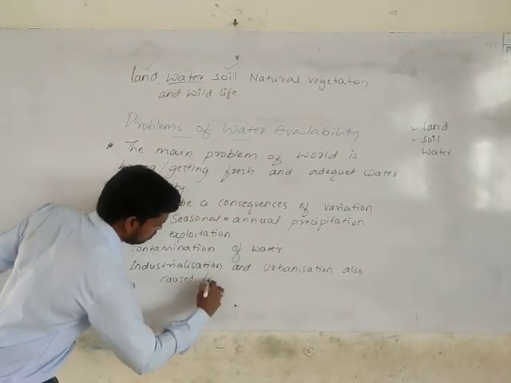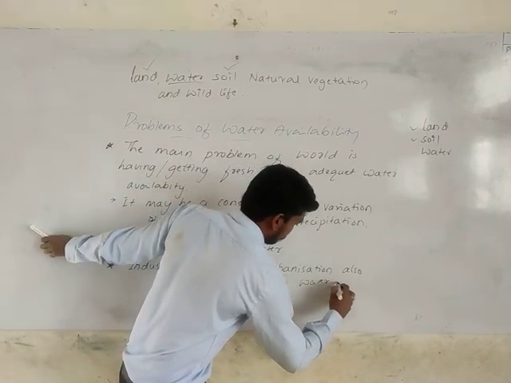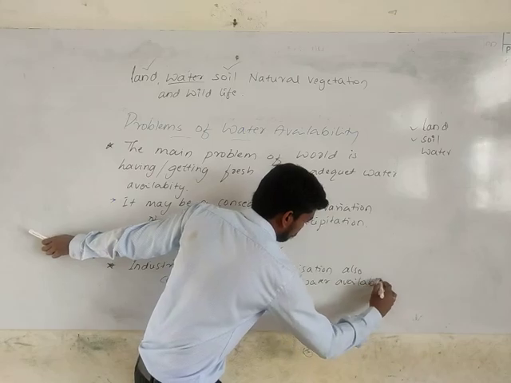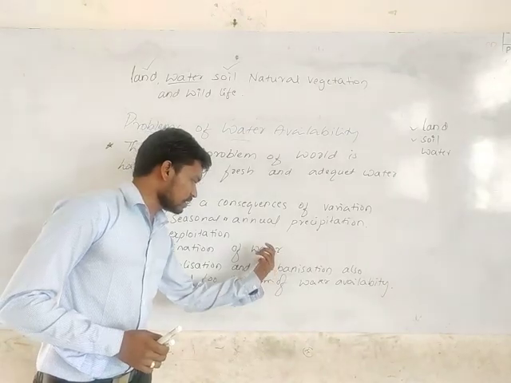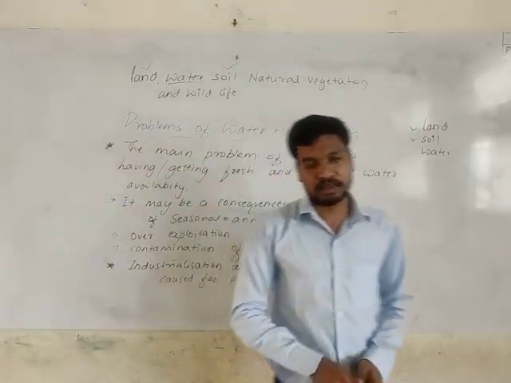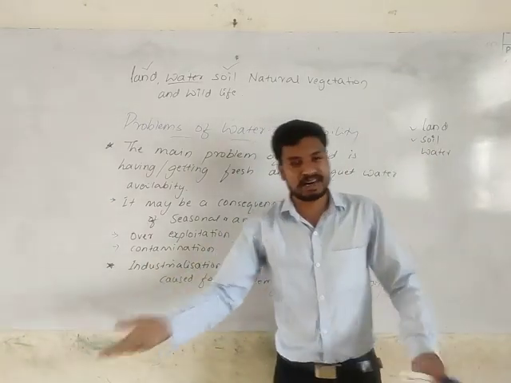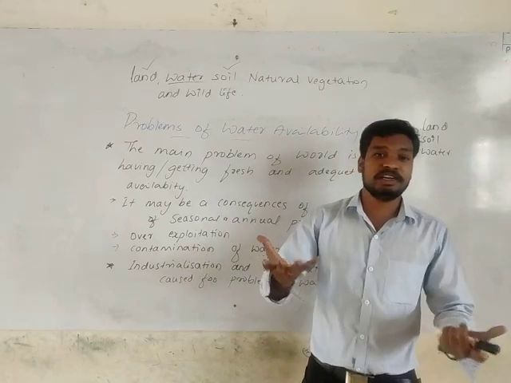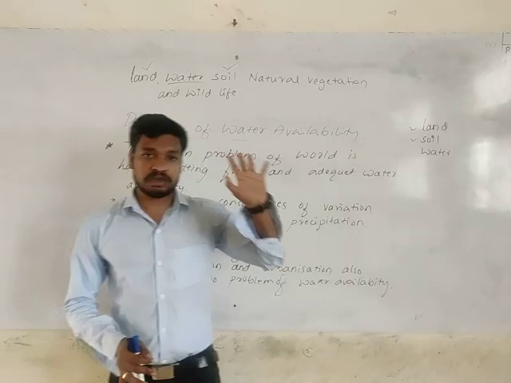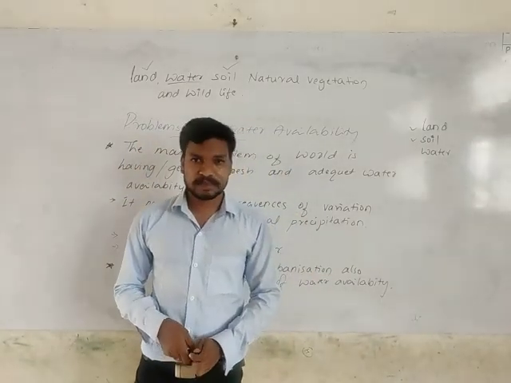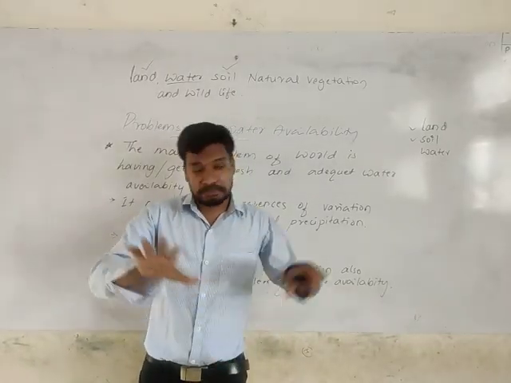It's also a cause of the problem of water availability. Because of this urbanization, whatever sources of water we had on the Earth's surface, like a pond, lake, river, everything is filled with mud or other waste materials, and buildings are constructed. For example, in Bangalore, there were four important lakes in the city.